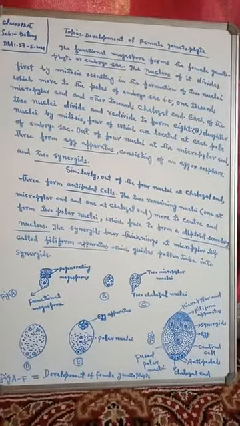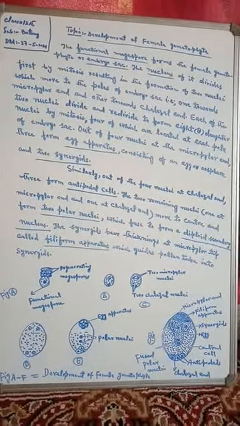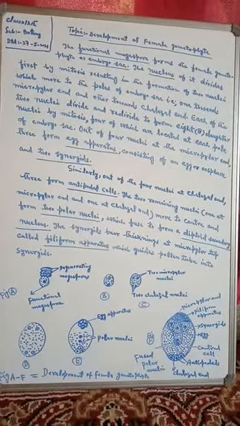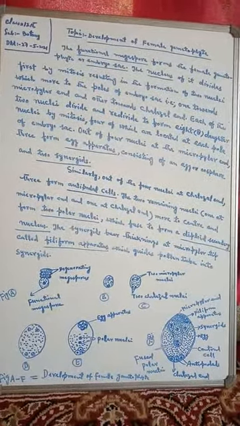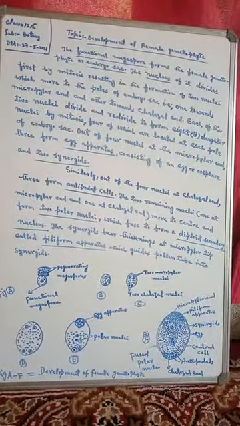Among these 8 nuclei, 4 are located at the micropylar end of the embryo sac, while the other 4 are located at the chalazal end of the embryo sac.